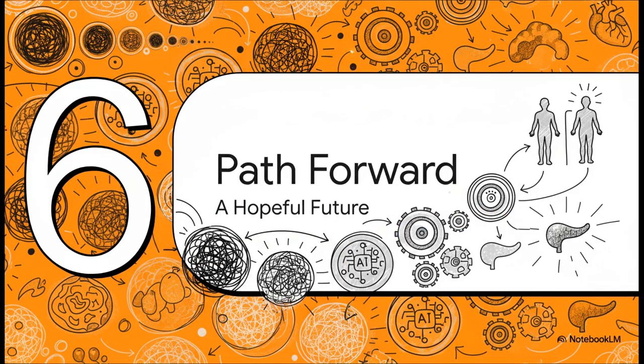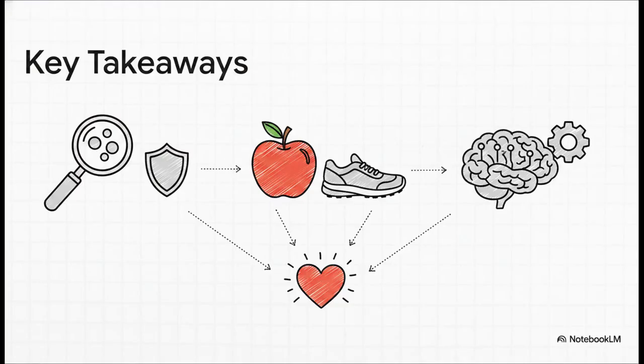Section 6. The Path Forward. A Hopeful Future. So, the absolutely crucial point here is derived from these foundational takeaways. We've traveled from the staggering reality of 422 million global cases down to the cellular loop of oxidative stress and into the amazing closed-loop AI systems. So what do we walk away with? First, early diagnosis remains absolutely essential. Catching it before that oxidative stress runs rampant is key.